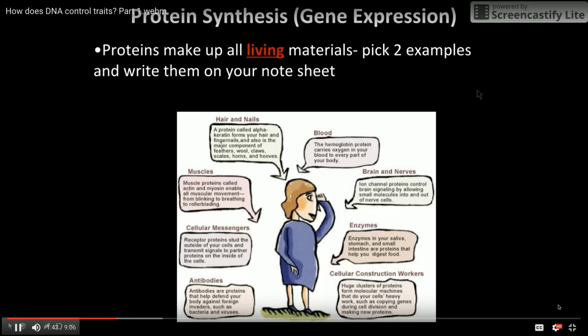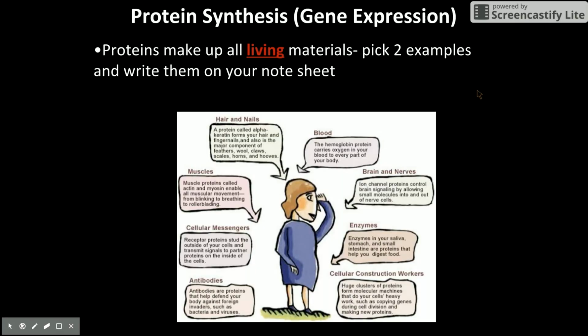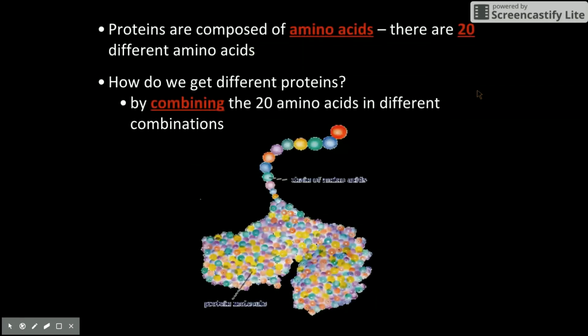So what I want you to do is just list a couple of examples for yourself on your note sheet. You don't have to list all of them that you see here, but just skim through. We've talked about how proteins make up our hair and our nails. We know that proteins make up our muscles. There are proteins in our blood, specifically something called hemoglobin that carries oxygen in our blood. There are also proteins involved in our brain and our nerve cells. You know that enzymes are made of proteins. We've talked about that a lot. And then there are some other things here you can just skim through. So jot down a couple of examples for yourself, just to remind yourself that proteins make up all living things.